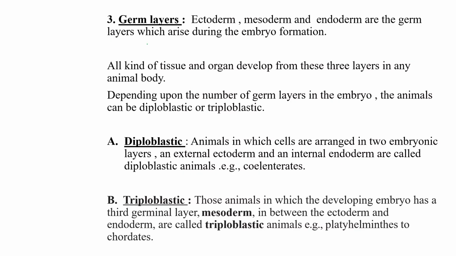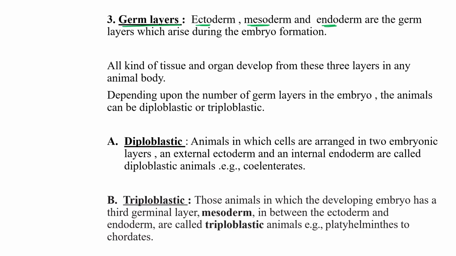Third, depending upon the germ layer. As you can see, there are three types of germ layers which arise during embryo formation. First, the outermost one is ectoderm, innermost is endoderm, and in between there is another layer known as mesoderm. So three germ layers: ectoderm, mesoderm, and endoderm. These are the germ layers which arise during embryo formation. So all kinds of tissues and organs develop from these three germ layers.